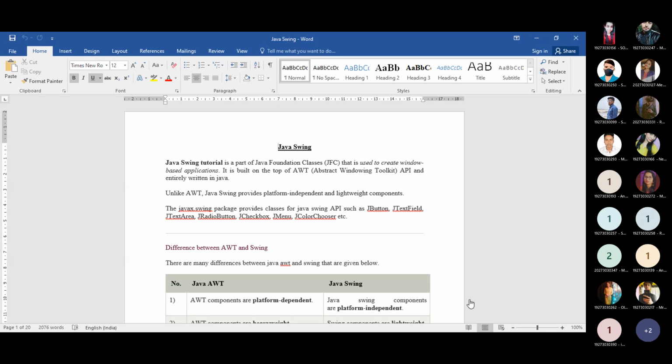Then I can show you in the lab how this small window can be created using a Java program. The main motto of these two parts is to create a window-based application. Using your source code you can create a small window, and within that window you can create the layout also. Just think that you are creating any web page.